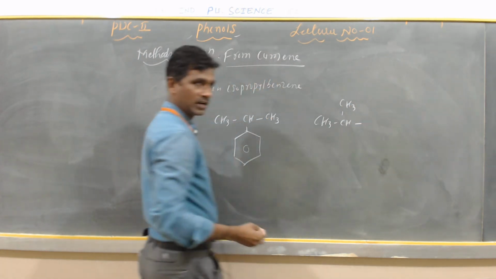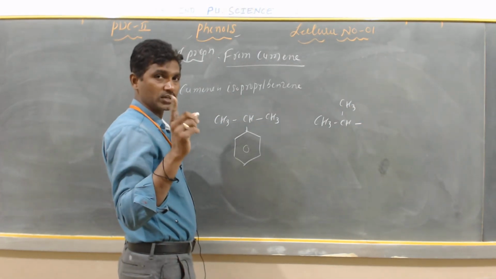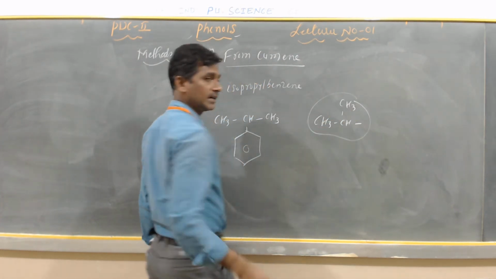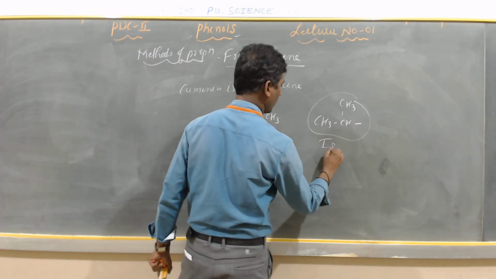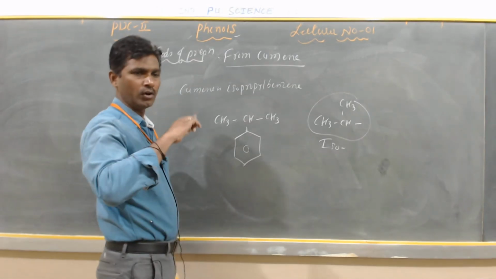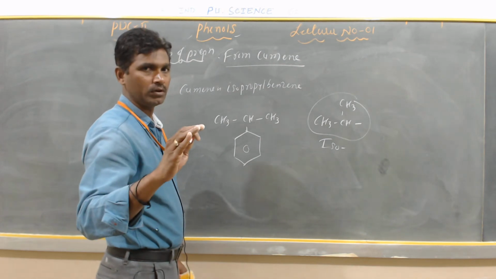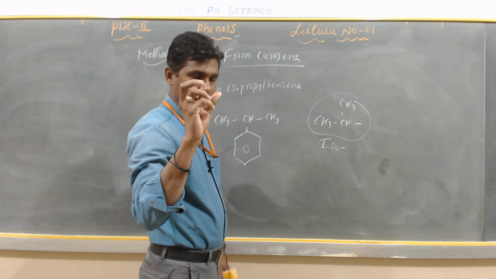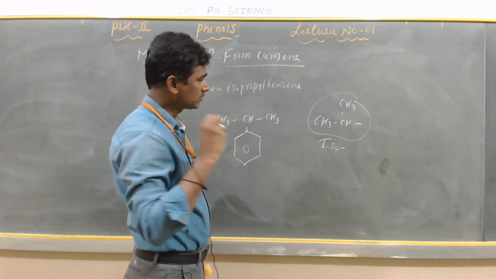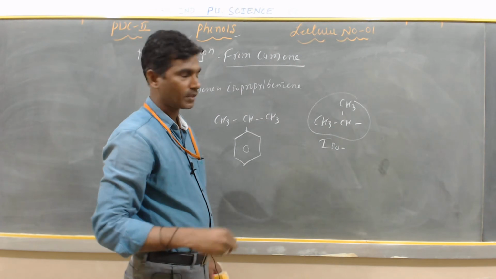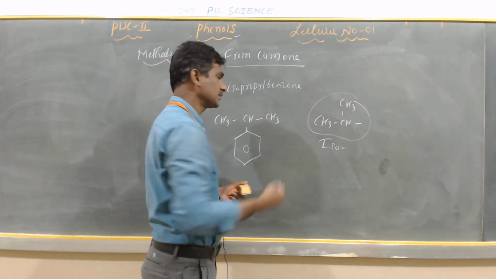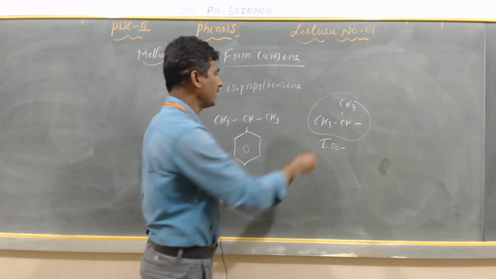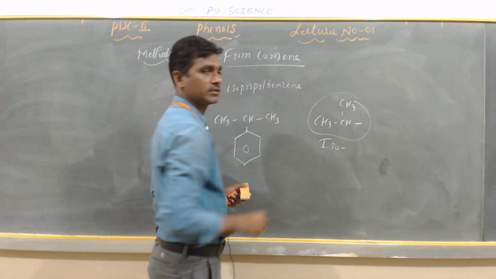If a branched chain hydrocarbon has this type of structure, with CH3 CH3 groups, it is called the iso group.